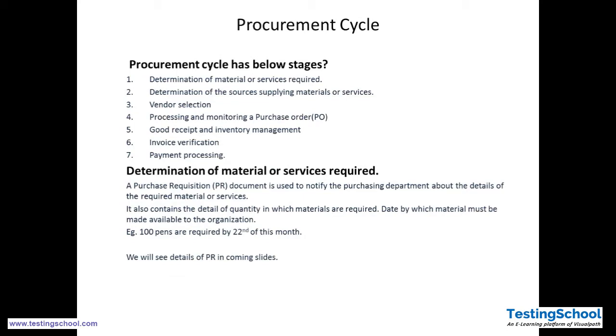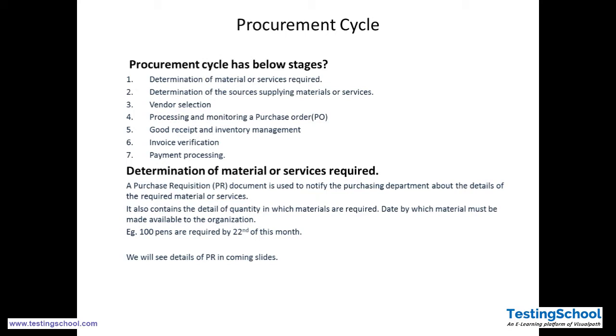The procurement cycle, as I said, has the following stages: determination of material or services required, determination of sources supplying material or services, vendor selection, processing and monitoring of purchase order, goods receipt and inventory management, invoice verification, and payment processing.